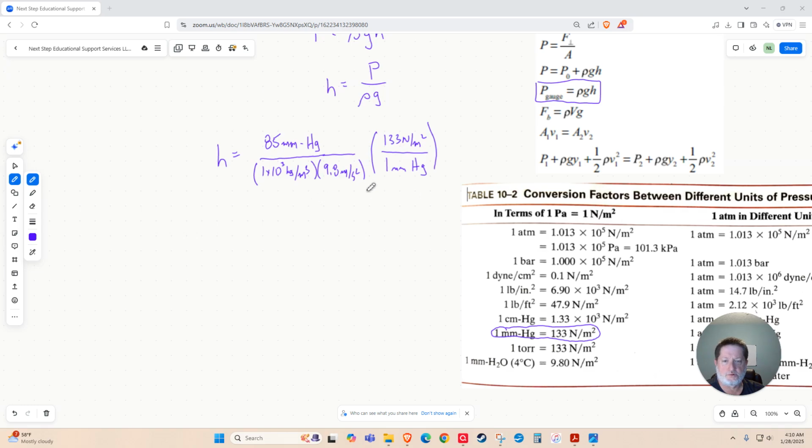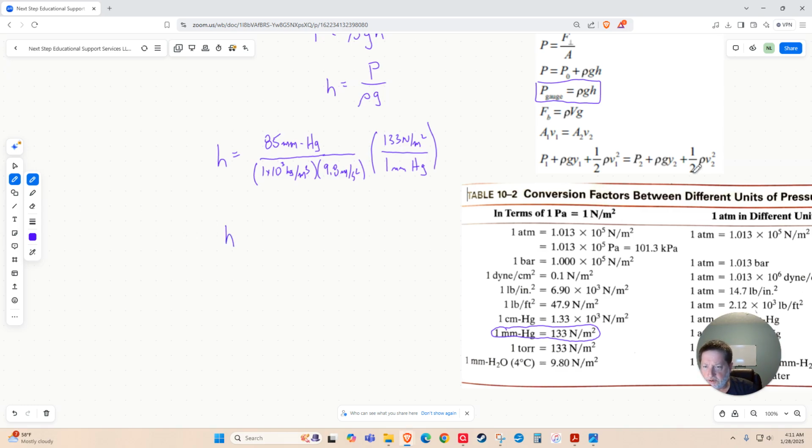Before we pick up our calculators, we'll do some mental math. This number here is a bit less than 100, while this number here is a bit more than 100. So let's just call that 100 times 100. That's going to give you 10,000. Down here, you have 1,000 times 10. Again, it's about 10,000. So we should expect a number right around a meter, give or take. So let's punch our numbers in and see if it makes sense.